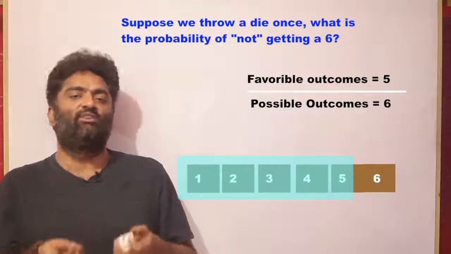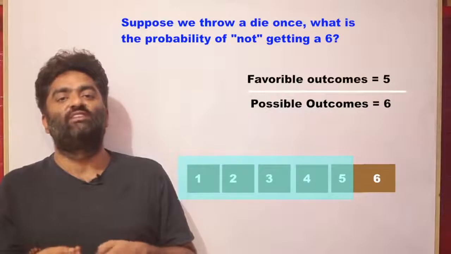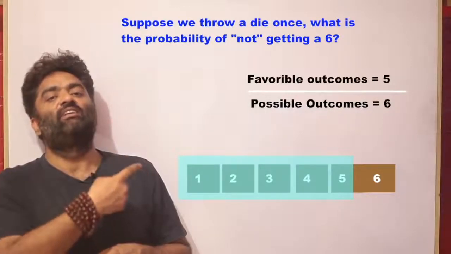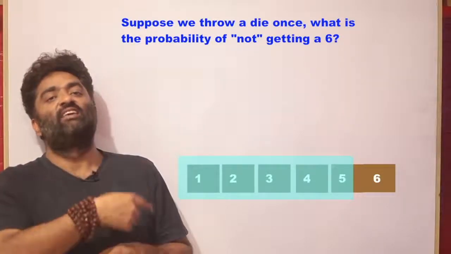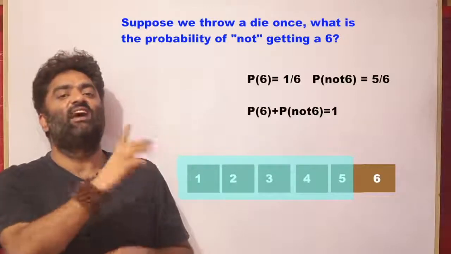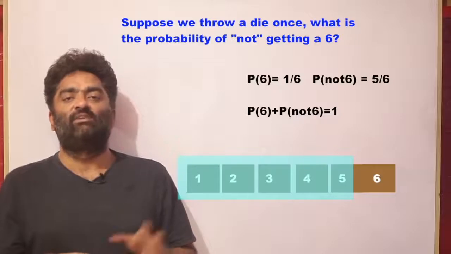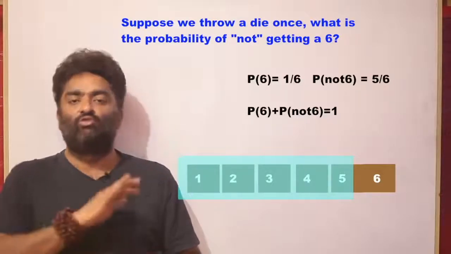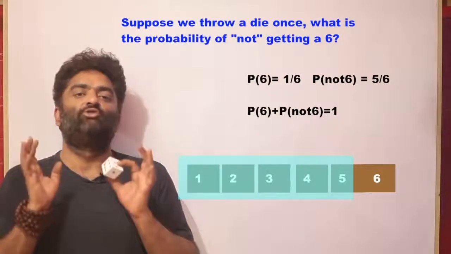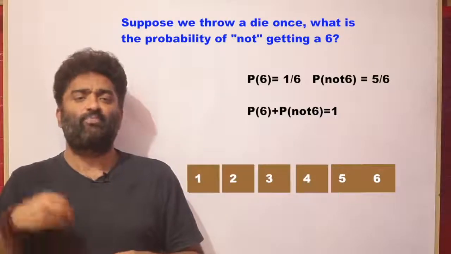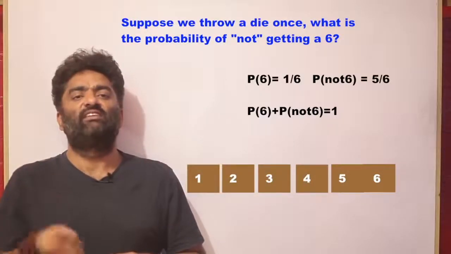Another thing that you can begin to notice here is, if I add the probability of not getting a 6 and getting a 6, once again the answer is always going to be 1, just like we noticed in the previous example. We're not building a theory now, no terms are being introduced, we're just noticing basic stuff. This example can be further extended a little bit.